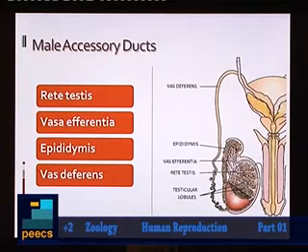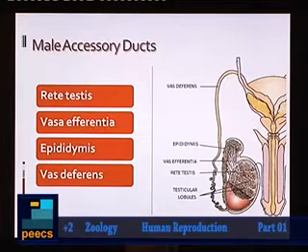Seminiferous tubules are connected with rete testis. Sperm cells that are formed within the seminiferous tubule will enter into vas efferentia through rete testis, and after reaching vas efferentia, these sperm cells will move into epididymis.